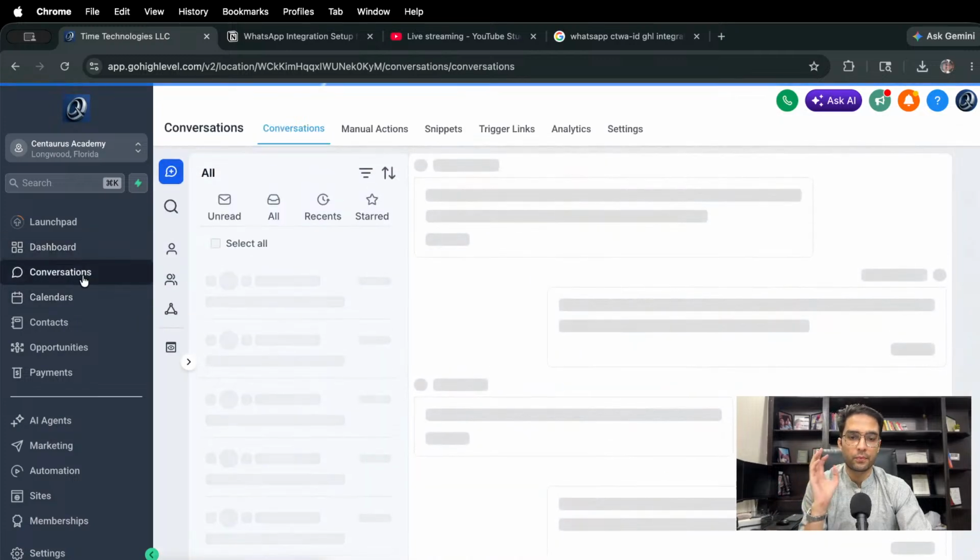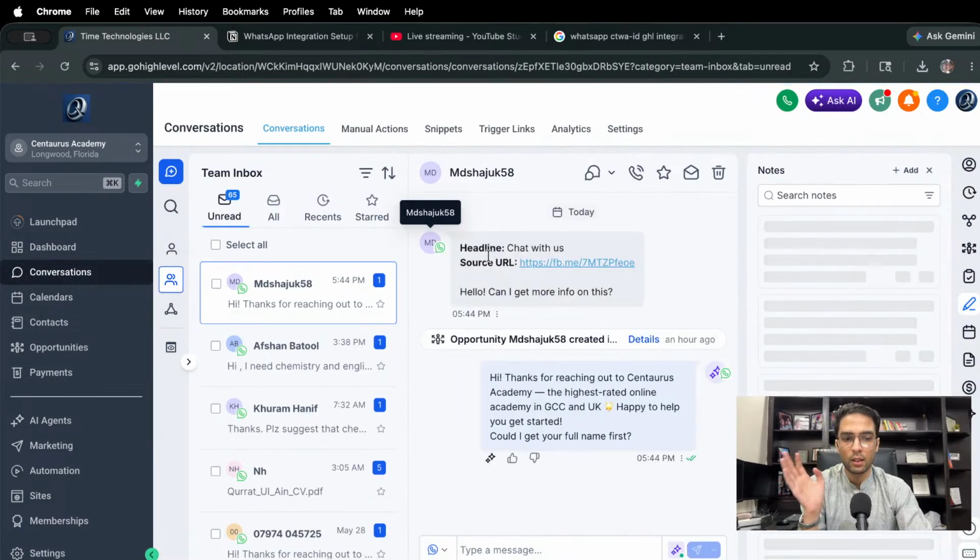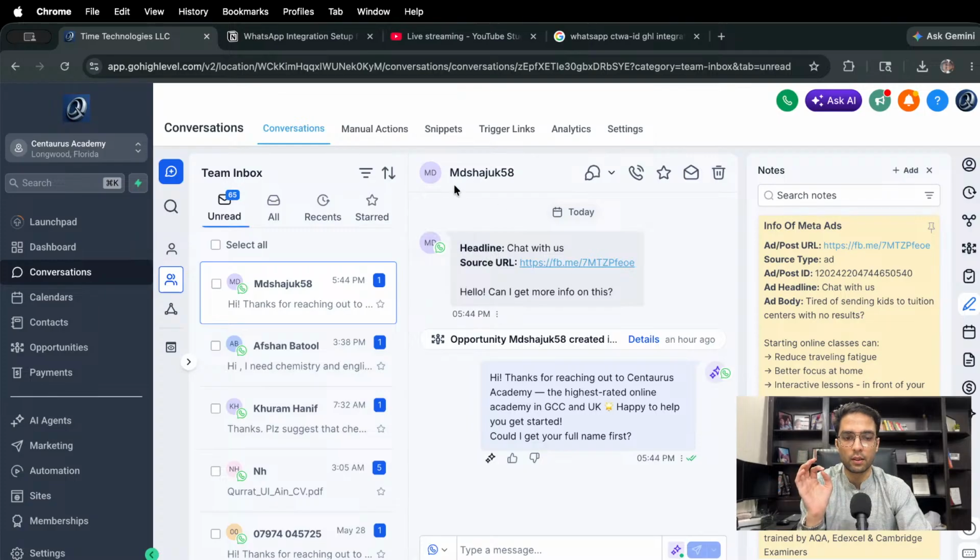Now, what happens is that this is the account. So, say somebody comes through Meta ads, say MD Shahjuk 58. So, this is basically the name of the person who clicked on the ad and landed on their WhatsApp, right? So WhatsApp is integrated within it.